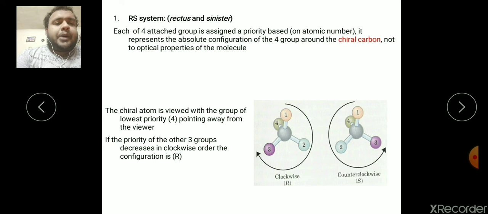Here, the chiral carbon attached with four different side groups will be prioritized by giving numbers from 1 to 4. If the direction of the prioritization follows the clockwise direction, that is called Rectus. If it follows the numbering anti-clockwise, that is called Sinister.